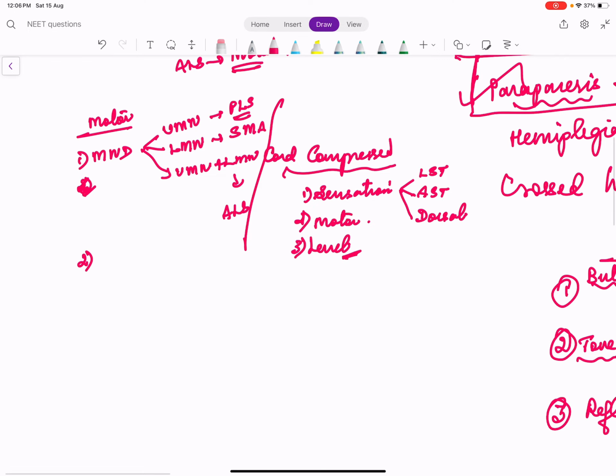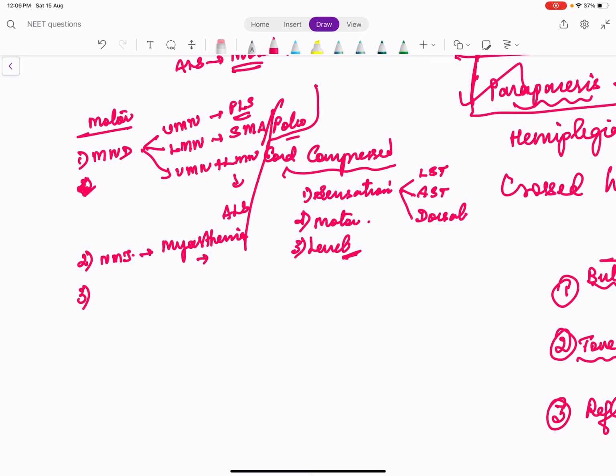The next neurological disease with pure motor involvement is neuromuscular junction disorders. Polio is also a lower motor neuron disease. For neuromuscular junction disease we have myasthenia, where there is acetylcholine receptor antibody. In some cases, we have MuSK antibody positivity.